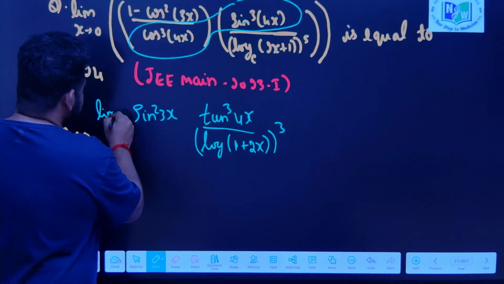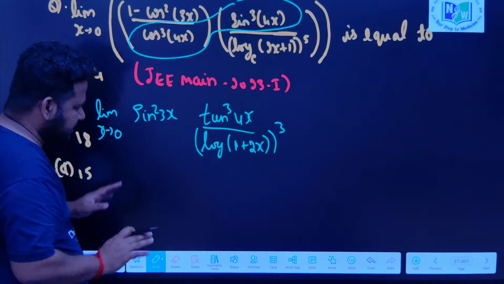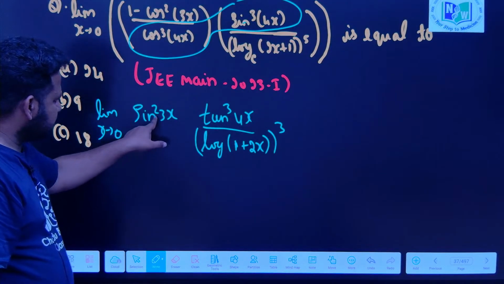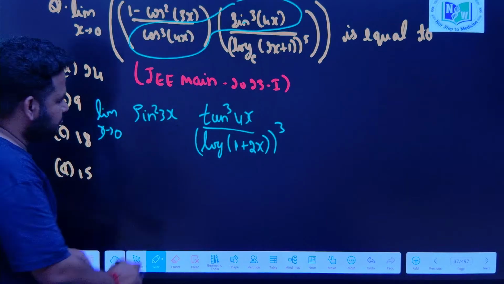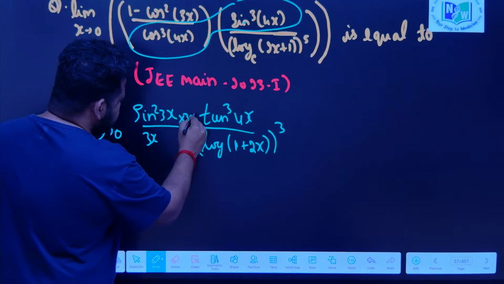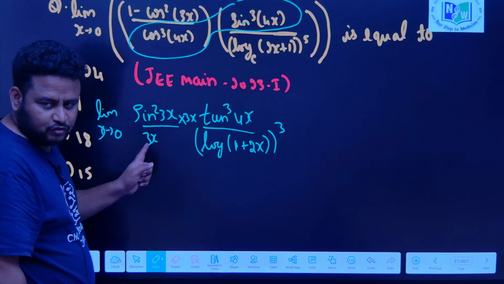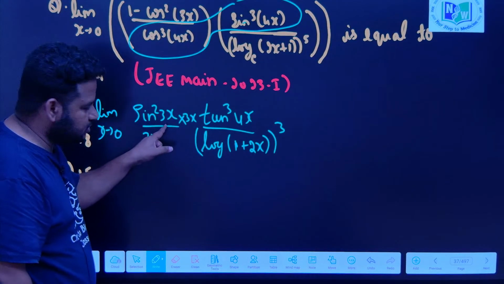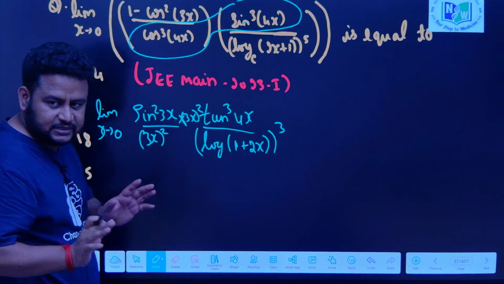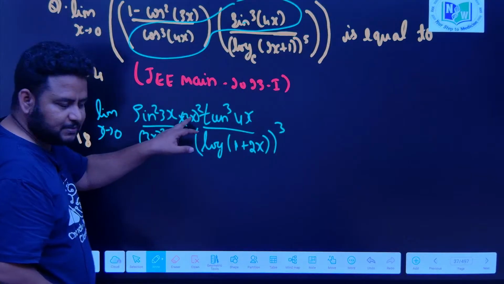Limit as x tends to 0. Now, have a look at this, this is what I got. Now, what I will do is, sin square 3x is there, so divide by 3x and multiply by 3x. But it should not be just 3x, you have to focus here. Since the square is there, it will become (3x) square multiplied by (3x) square. Please keep this in mind. So (3x) square multiplied by (3x) square is there.